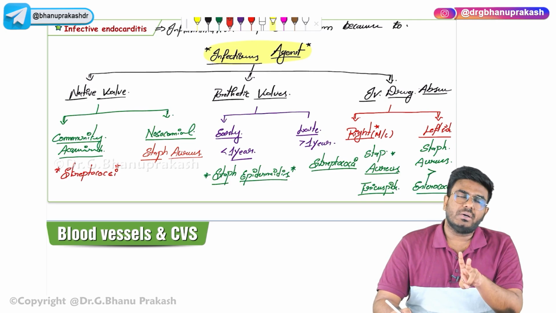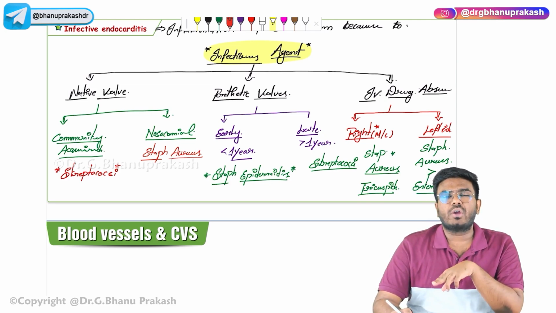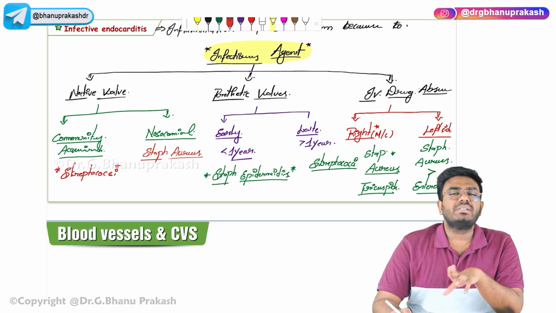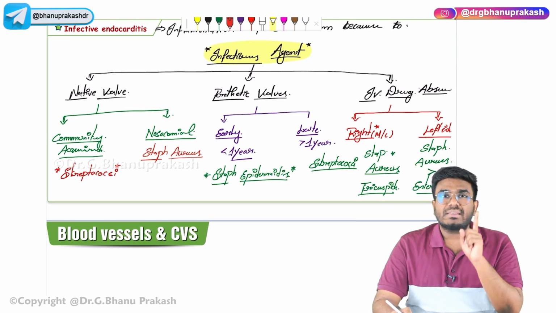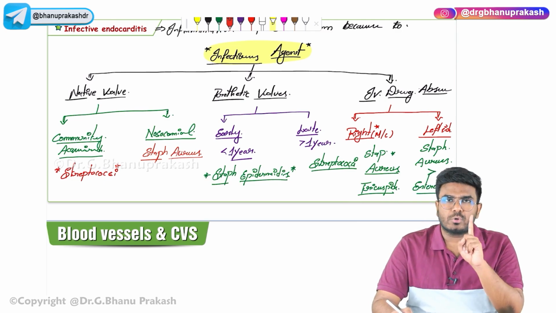In IV drug abuser, it doesn't matter whether it is right-sided valve endocarditis or left-sided valve endocarditis. The best option is going to be Staph aureus. And remember, in IV drug abuser, the tricuspid valve or the right-side valves are going to be most commonly affected.